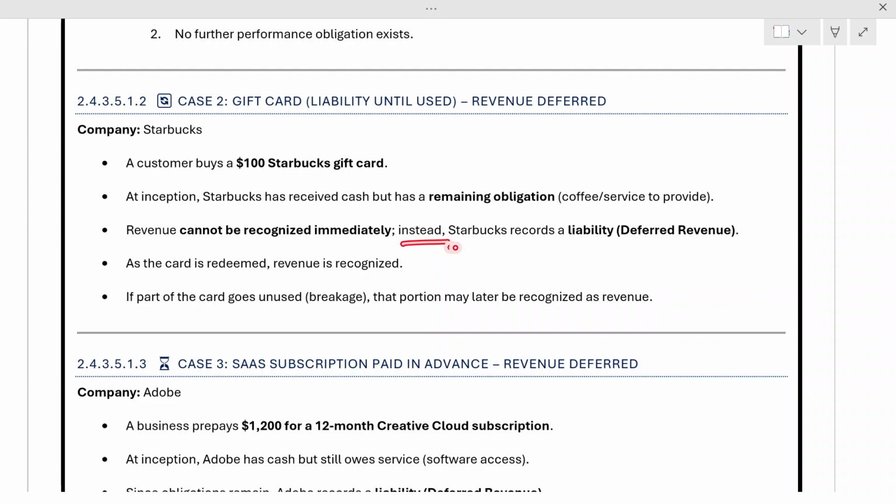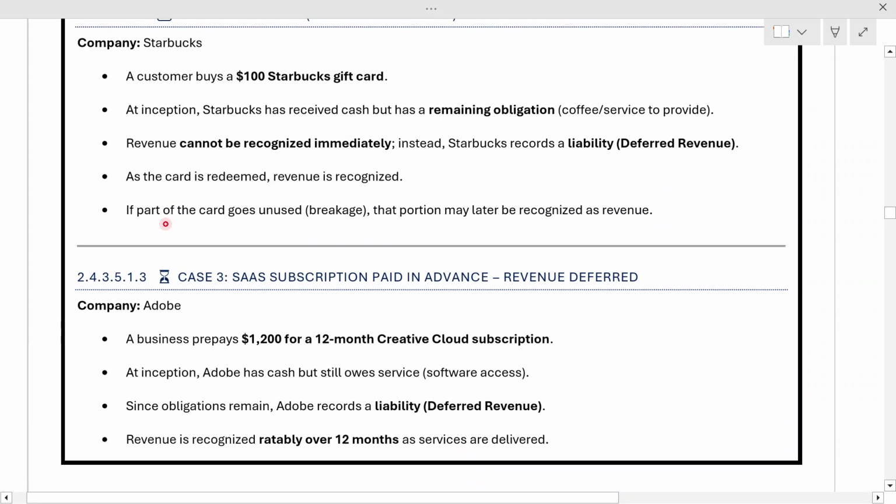So what will Starbucks do? They will record this as a liability. They will say that this is my deferred revenue, this is not my revenue, this is my liability as of now, till the time someone comes and redeems it. Now as the card is redeemed, the revenue will be recognized by Starbucks. What will happen if part of the card goes unused? That portion may later be recognized as revenue as well.